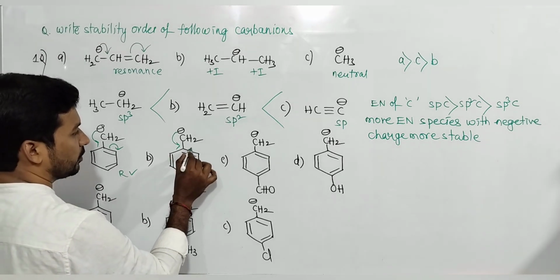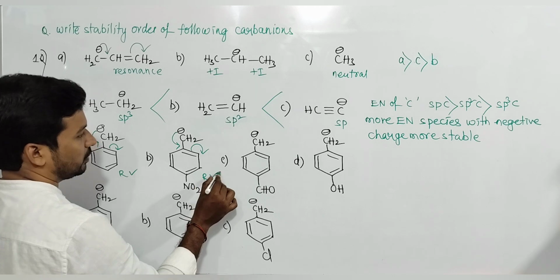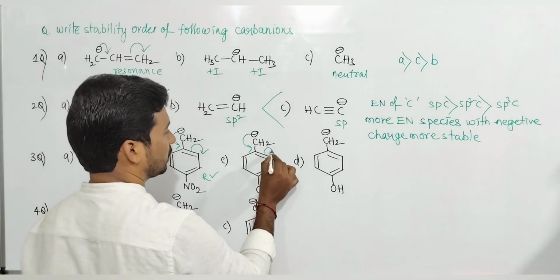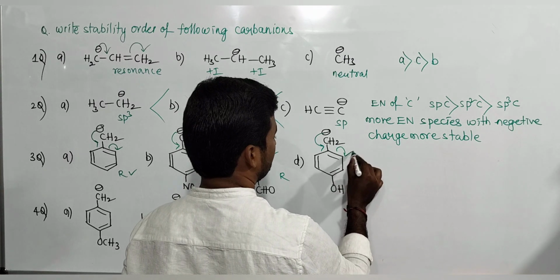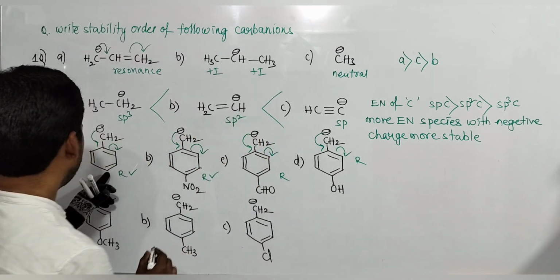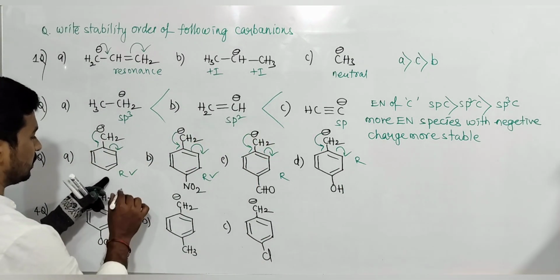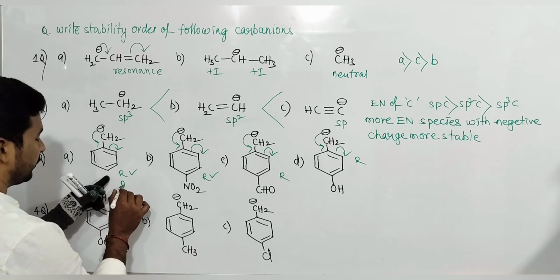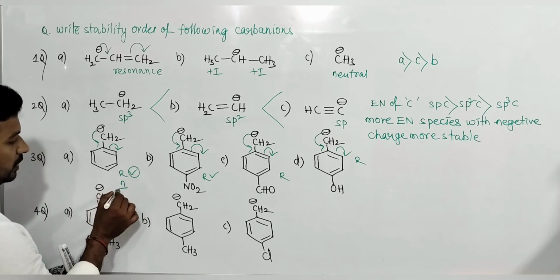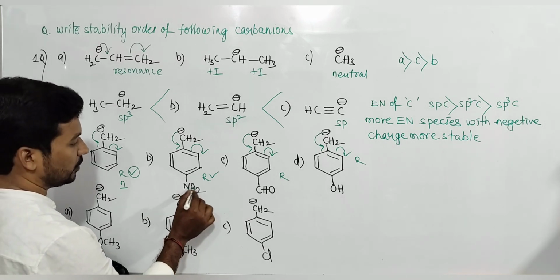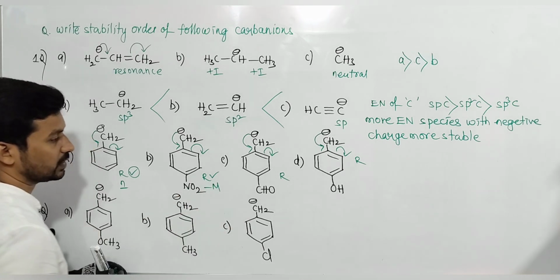Here also resonance is possible, here also resonance is possible. Here what is present? Nothing. Hydrogen means neutral. Here the NO2 group is what? Minus M group, strong minus M group.